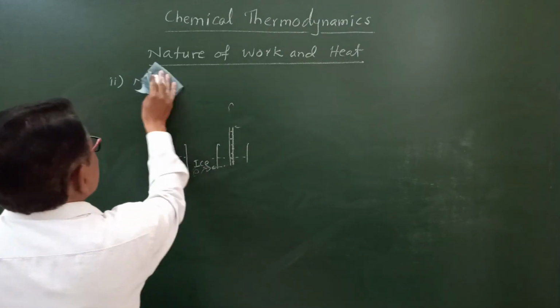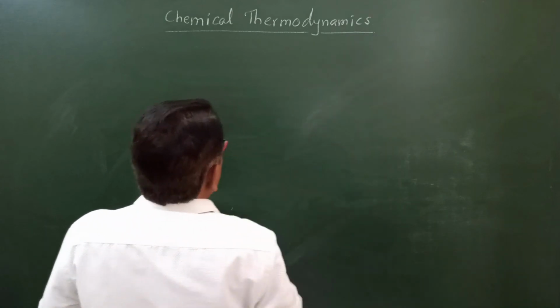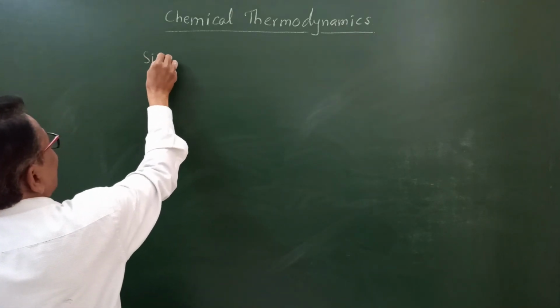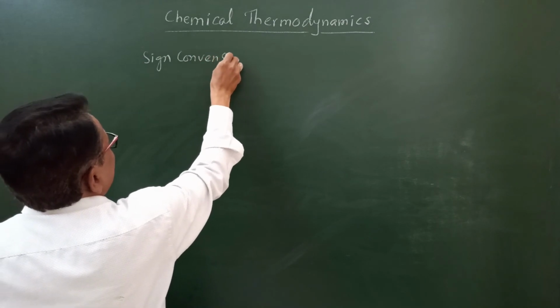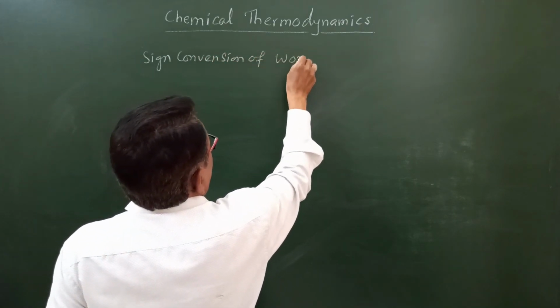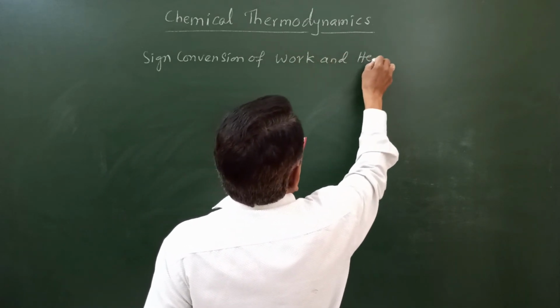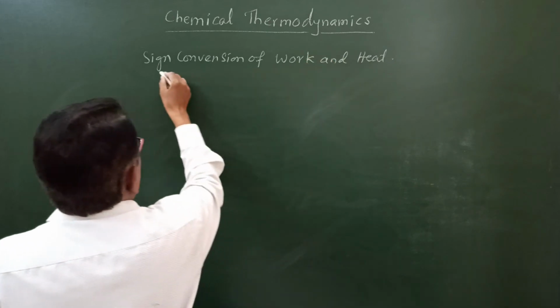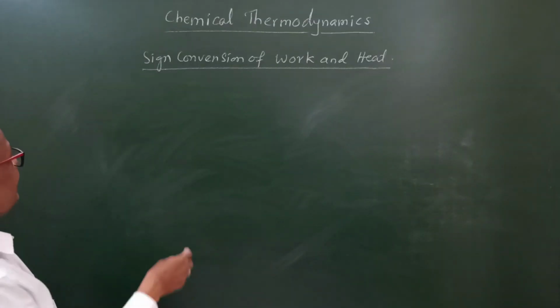Then we have to see the sign conventions of work and heat. What are the sign conventions of work and heat?